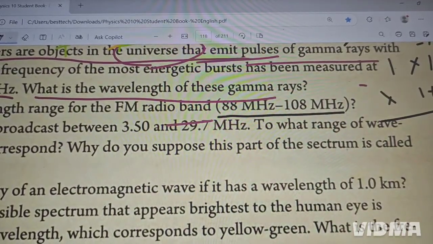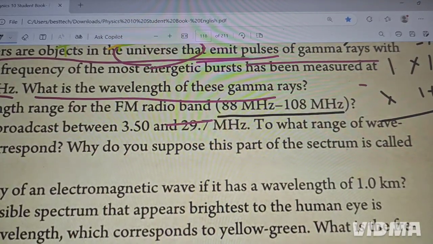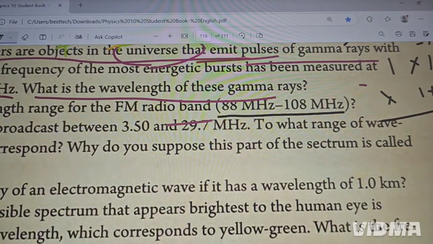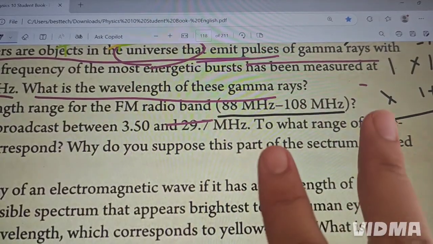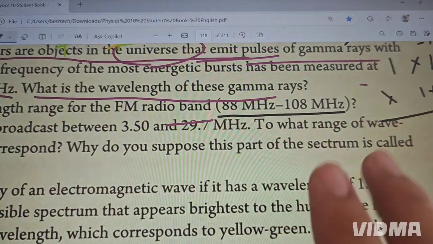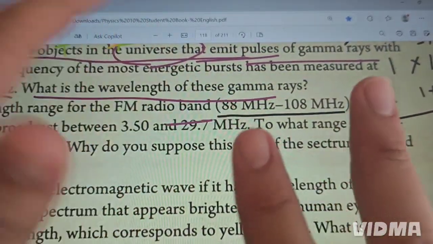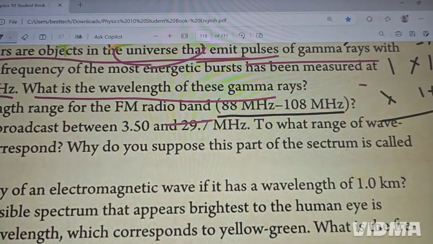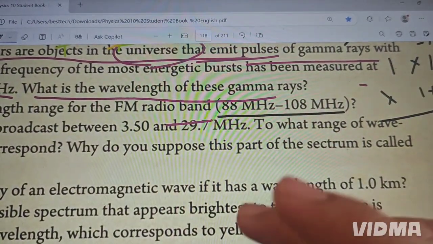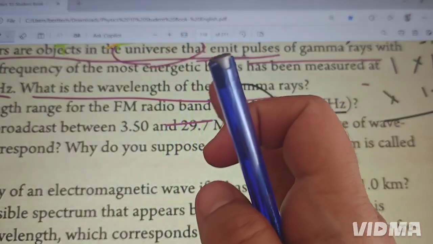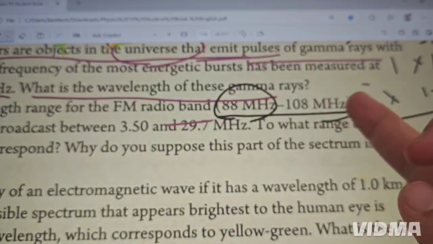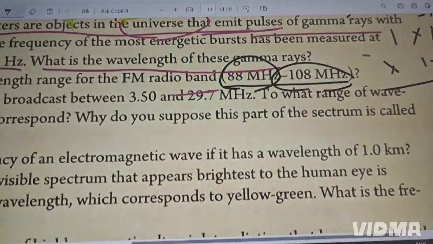Now to solve this question, look. Here we have two frequencies, so we have to find two wavelengths, one for each of them. First of all, we are going to find the first wavelength for the first frequency, and the second wavelength for the second frequency.